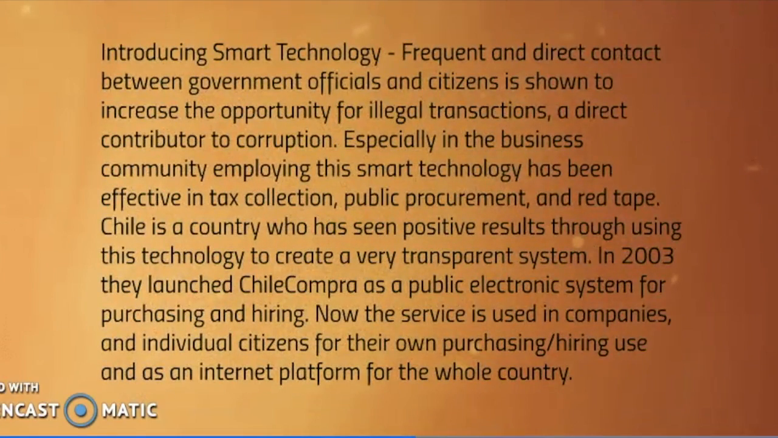The final solution to government corruption is introducing smart technology, because frequent and direct contact between government officials and citizens is shown to increase the opportunity for illegal transactions, a direct contributor to corruption. In the business community, employing a smart technology like this has been effective in tax collection, public procurement, and red tape. Chile has seen positive results through using their technology Chile Compra, which is a very transparent public electronic system for purchasing and hiring use.